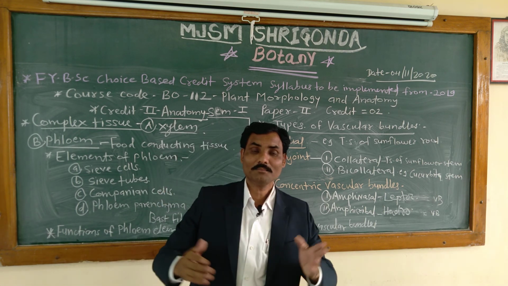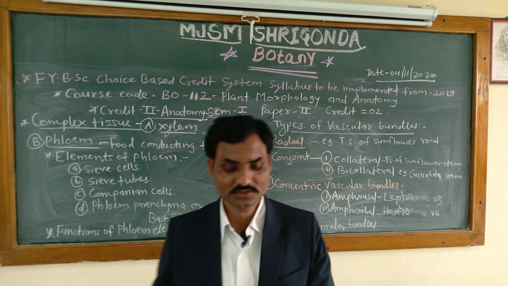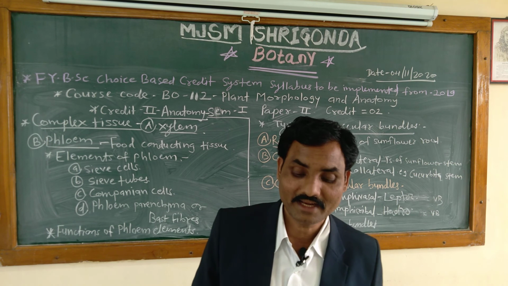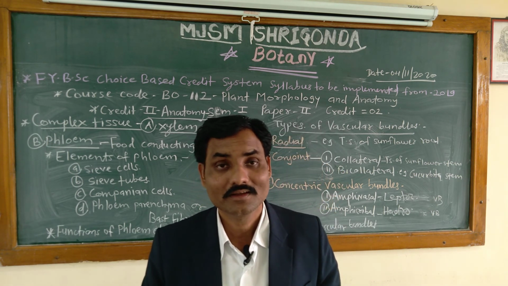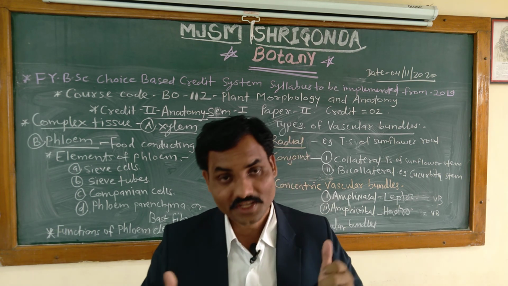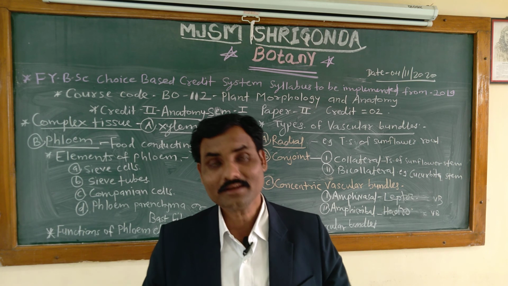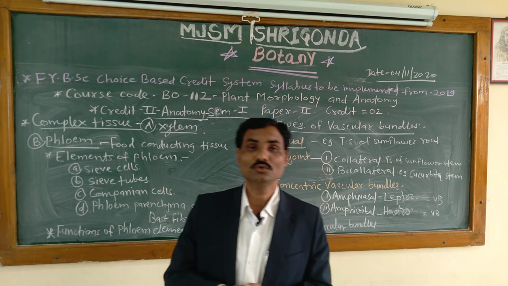Then which is the third function? The xylem also gives mechanical strength. Mechanical strength is one of the important characteristic features, and it also gives support to the plant body. Then cambium is a lateral meristematic tissue which causes secondary wood formation.